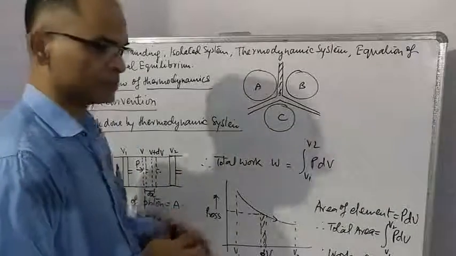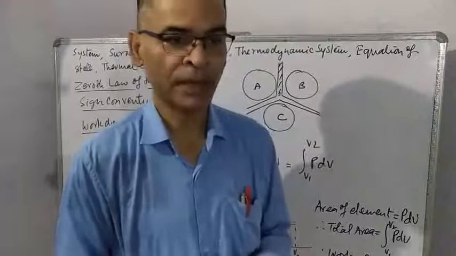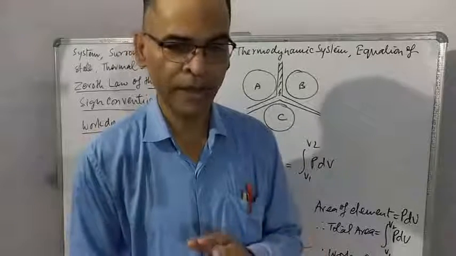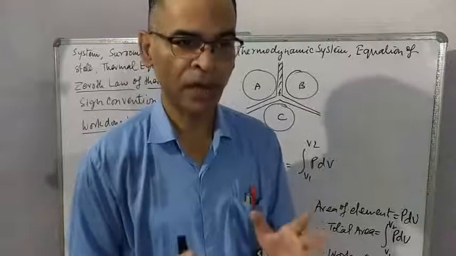Isolated system. Isolated system means system having no connection, no interaction with any other system. Then the system is called isolated system.